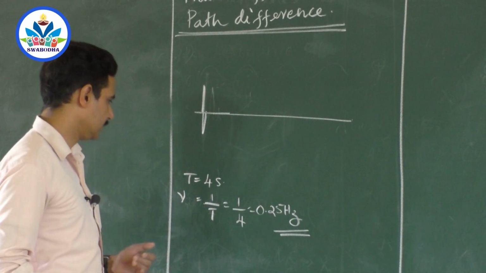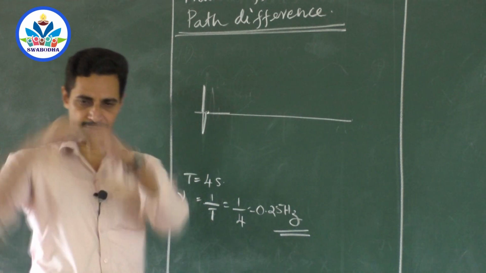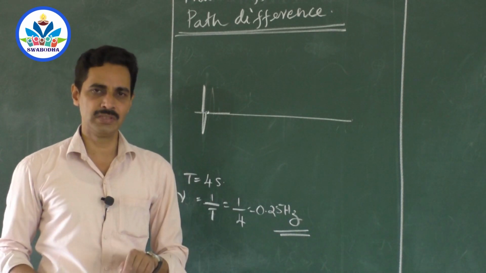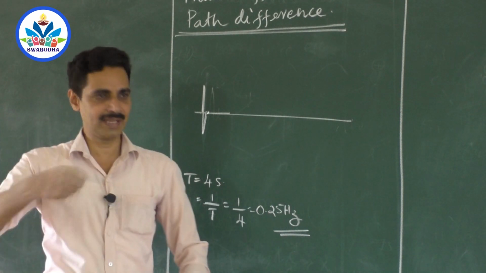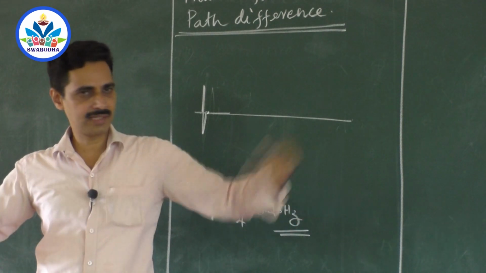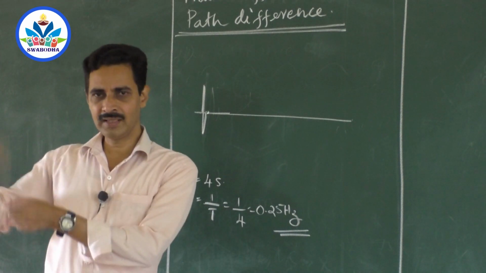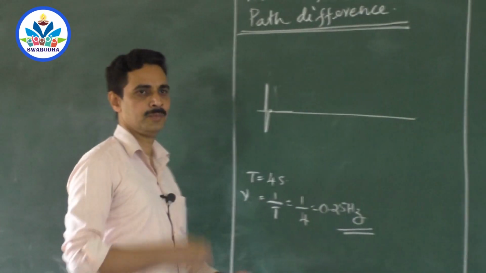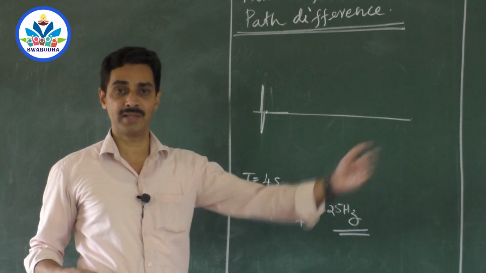So here we have the second particle which starts vibration after the first one. The first one is like a ringmaster, the second one will follow it. The second one is the ringmaster for the third one, so it keeps on pulling the third one up. So it is like a chain. You tie a thread and just vibrate the thread here. Tie the thread on the other end, vibrate it here. When you vibrate it here, what happens? You are vibrating one particle of the thread, the other particle follows it. So the wave keeps on moving. Wave moving means that the disturbance you have produced is transferred from one particle to another.